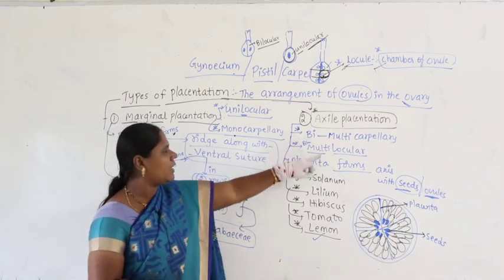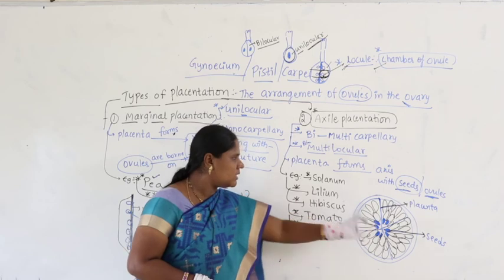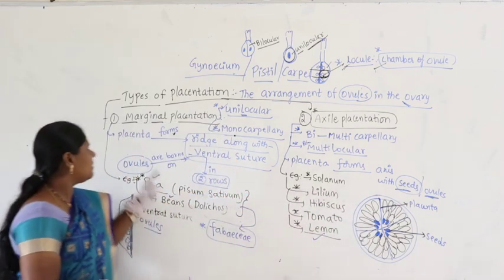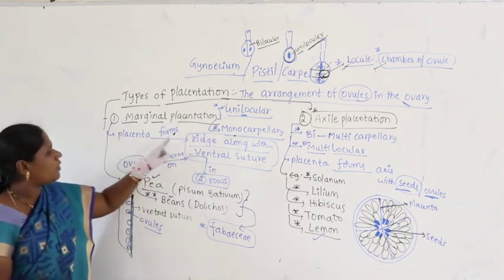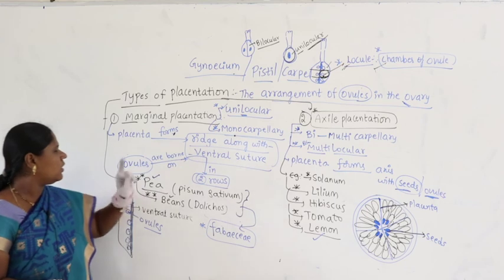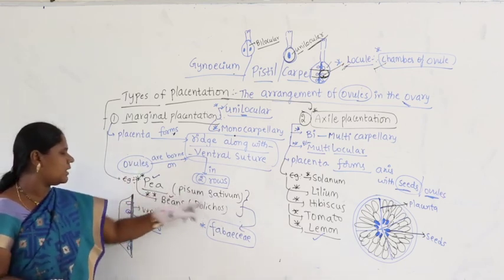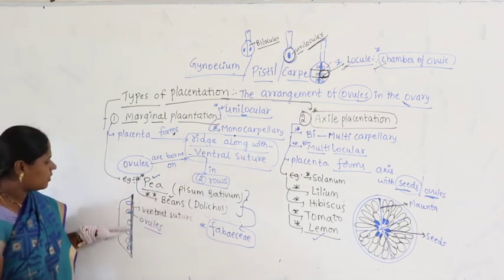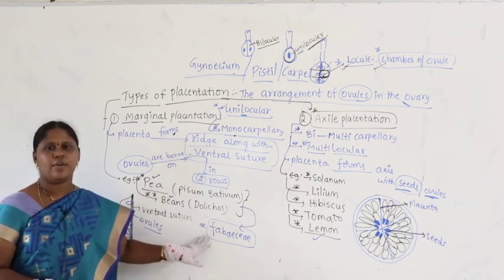So, bi to multicarpellary, bi to multilocular, the placenta forms the axis with seeds, found in Solanum, Lilium, Hibiscus, tomato and lemon. What is marginal? You find unilocular, monocarpellary, the placenta forms a ridge along with the ventral suture where ovules are borne in 2 rows. Pisum is nothing but Pisum sativum, the pea plant, and Dolichos is nothing but beans. Ovules are borne on the ventral suture, and try to remember it is a characteristic feature of Fabaceae.